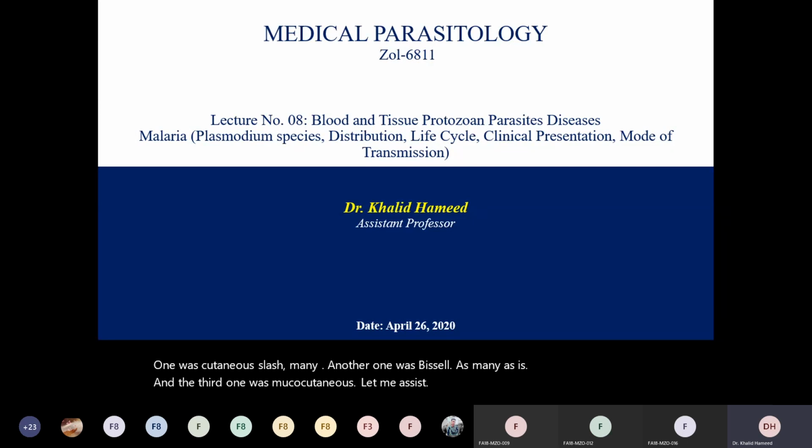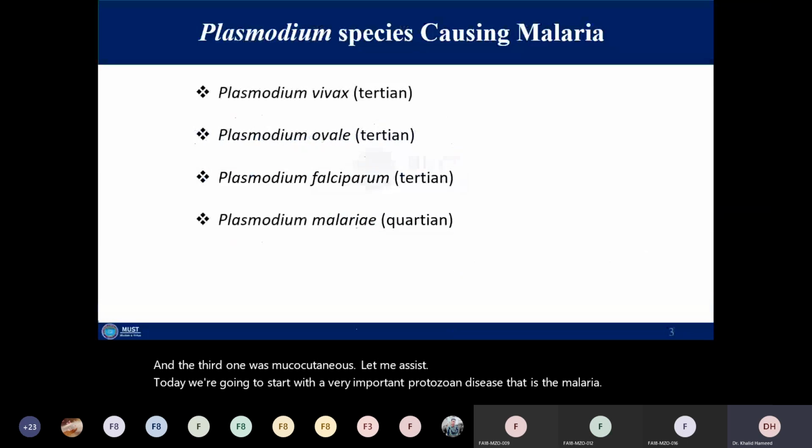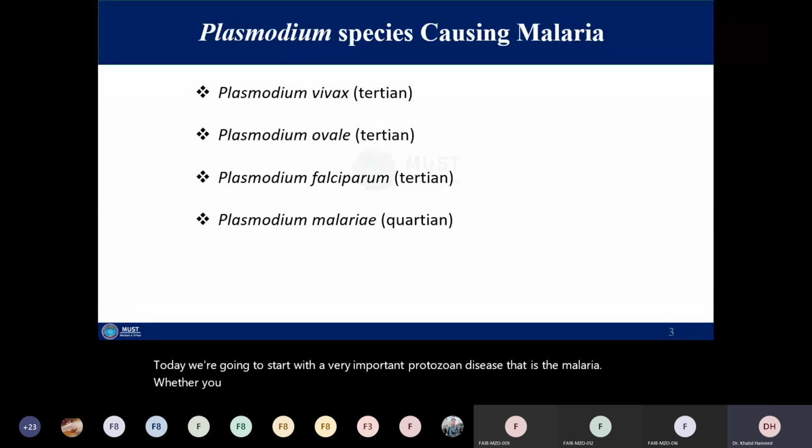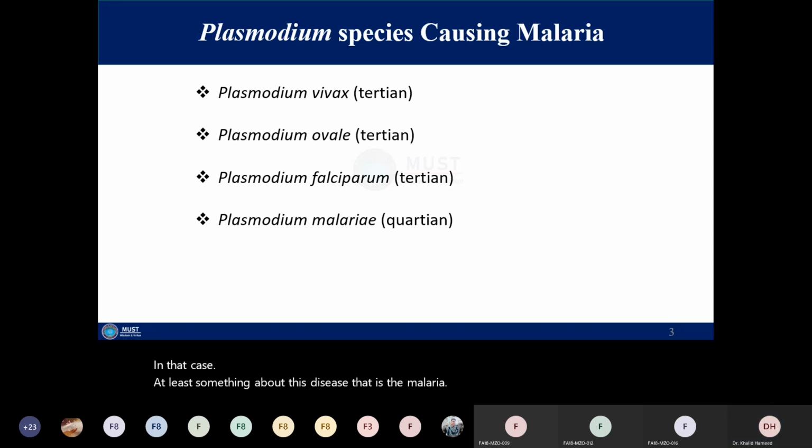Today we're going to start with a very important protozoan disease, that is malaria. Whether you have parasitology in your specialization or not, if you are a biologist, at least you know something about this disease, malaria. Malaria is caused by a protozoan parasite. We name that parasite Plasmodium.